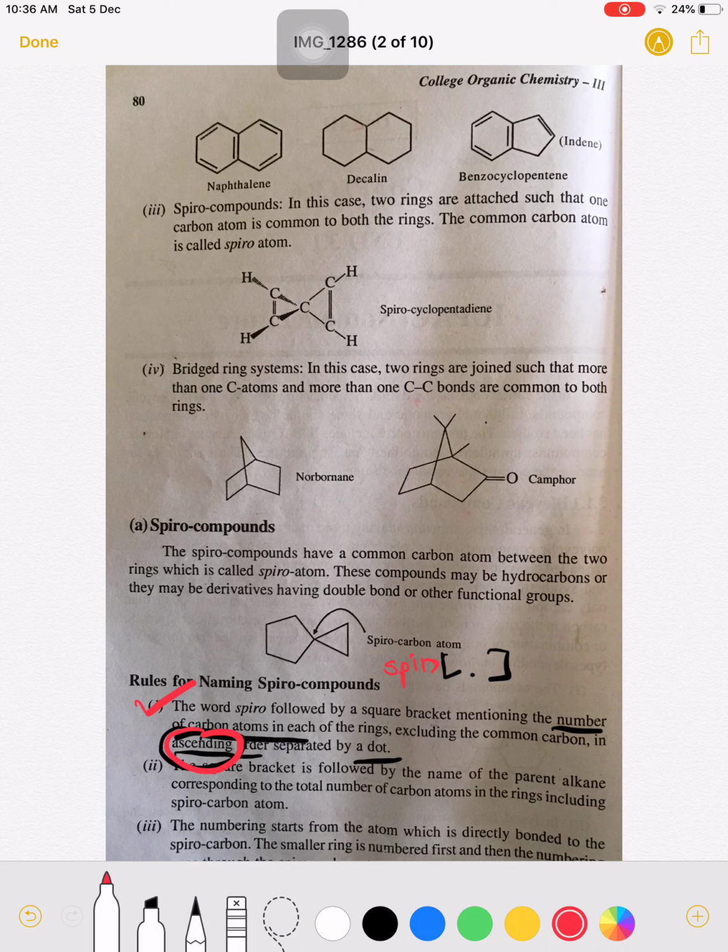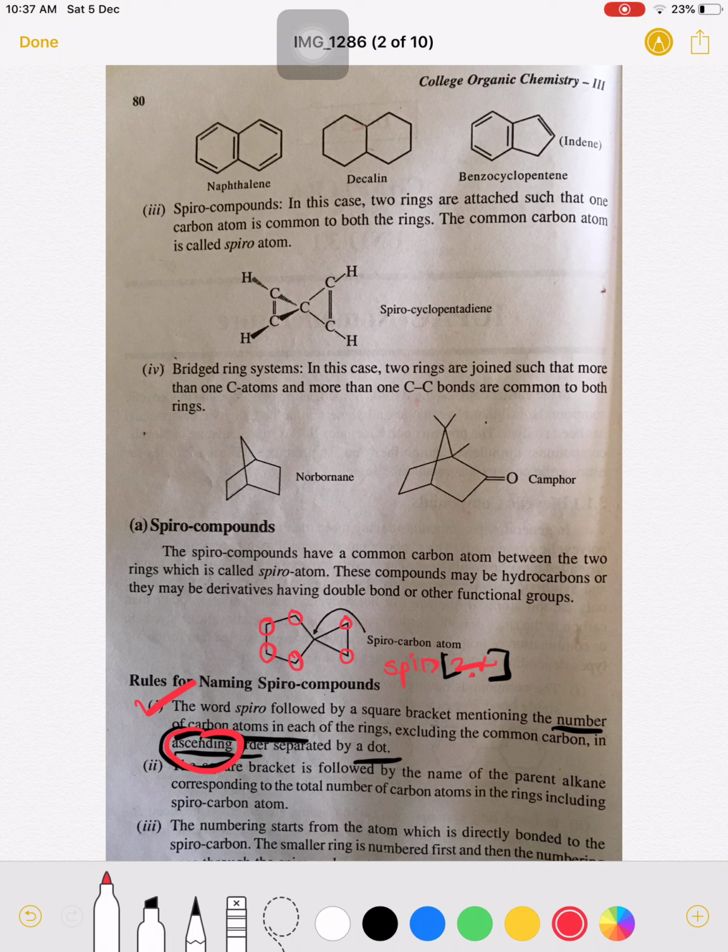Therefore the first, smaller ring is given the first number. So this is one carbon, two carbons, so only two carbons are there. Therefore I will write here two carbon atoms, 2 dot, and 1, 2, 3 and 4.